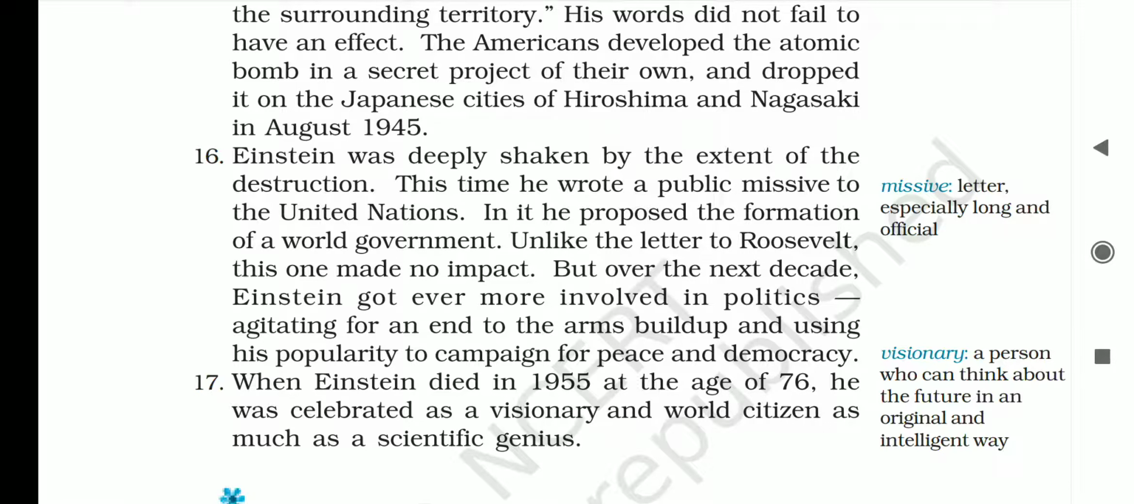Then, when he died in 1955 at the age of 76, the world celebrated him as a great person who showed a new way of peace to the whole world. He was considered a world citizen because he didn't think about himself only, he thought about the whole world. And a scientific genius too, because he made so many inventions in the field of science, and that's why we all remember him for his great work in the field of science and for his humanitarian approach also.